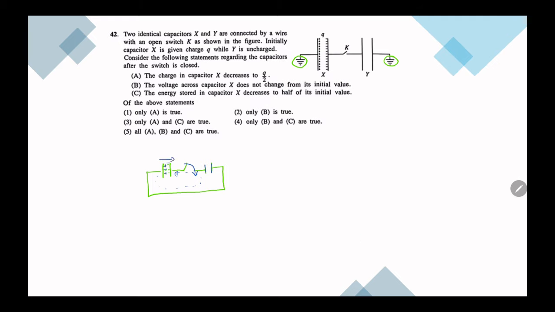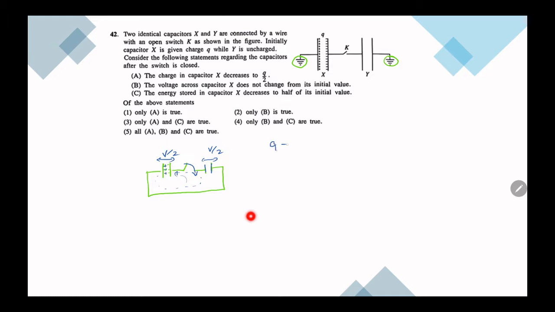Now say this one has voltage V before closing. After closing, the voltage is going to get distributed, because the potential drop in this entire loop should become V. Then each of them is going to get V by 2 once it is closed.